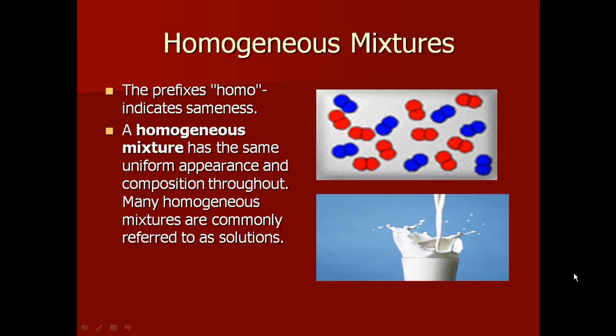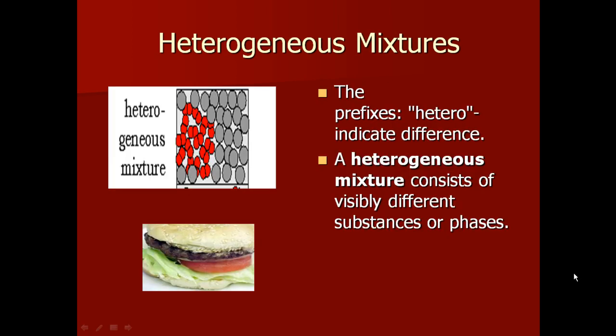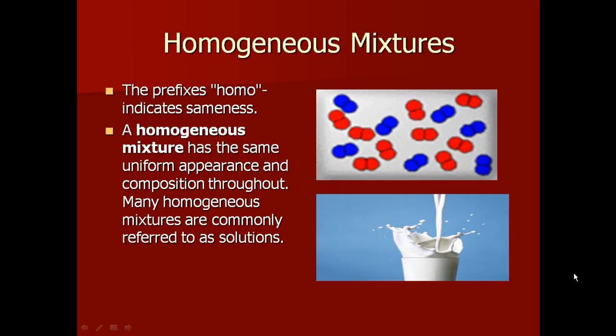Two types of mixtures: homogeneous mixture, or sometimes people say homogenous. Homo means same, so a homogeneous mixture has the same appearance throughout. Whereas in contrast, heterogeneous, and hetero means different, has a different combination throughout. You can see the main differences in a heterogeneous mixture. A good example of a heterogeneous mixture would be a hamburger, whereas a homogeneous mixture would be milk.